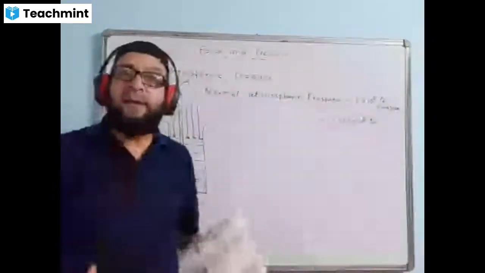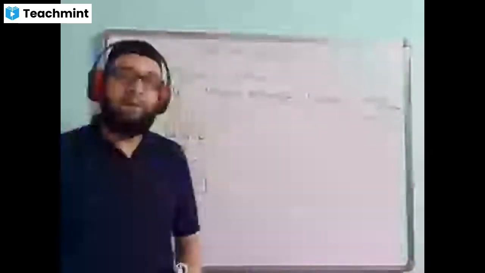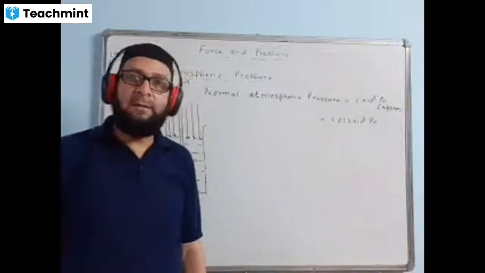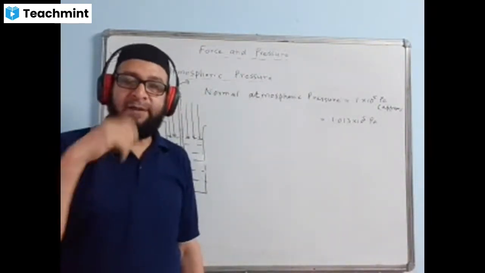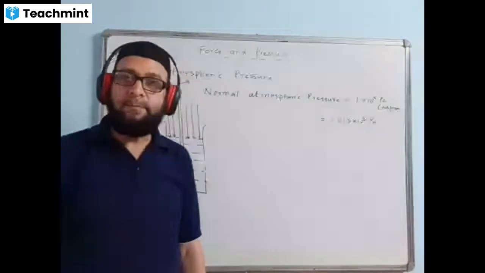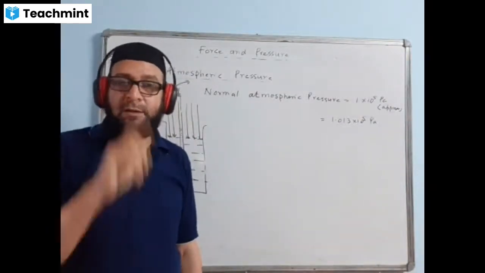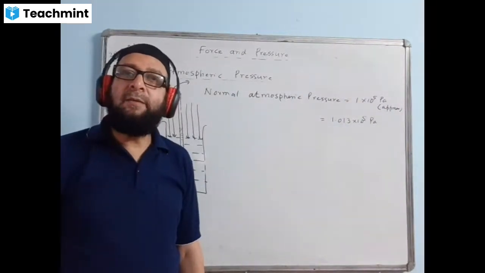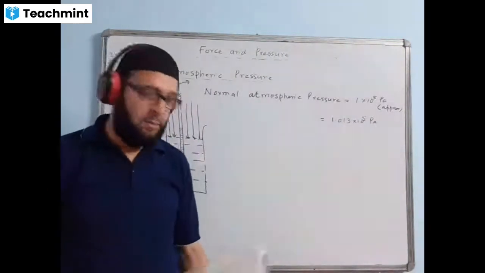So that a special jacket they... Due to low atmospheric pressure, the body pressure becomes more, and that large pressure causes the rupture of the veins, with rupture of the blood vessels near the nostrils, and they start bleeding. Some people bleed when they go to a higher altitude. So this is the reason.